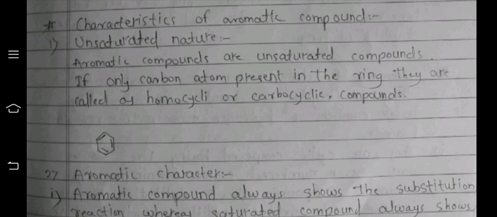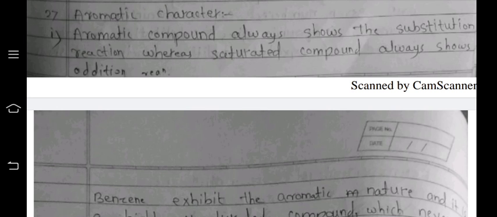Next, aromatic characters. The main important aromatic character, meaning aromatic nature shown in chemical reactions, is the substitution reaction, which is shown especially by the aromatic compounds.